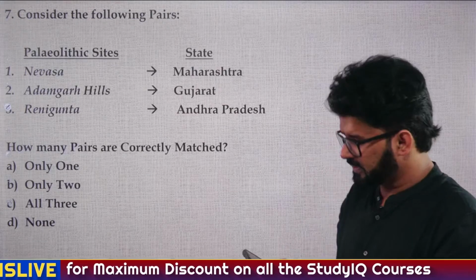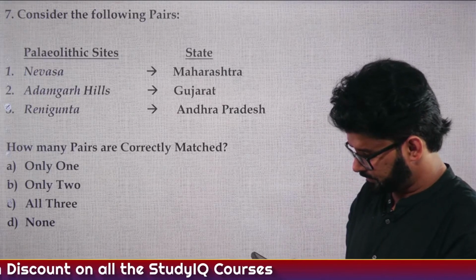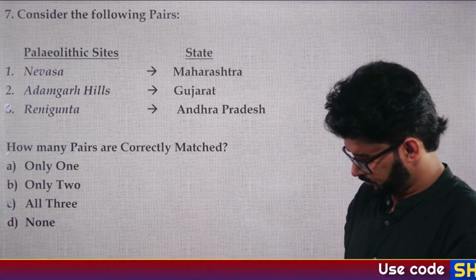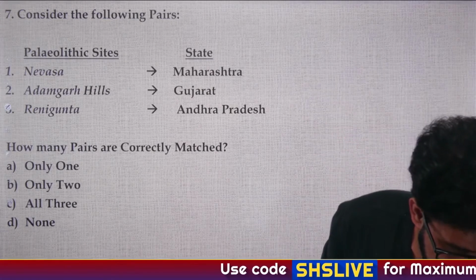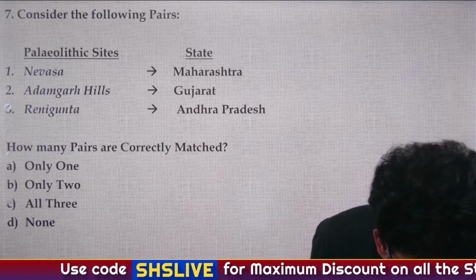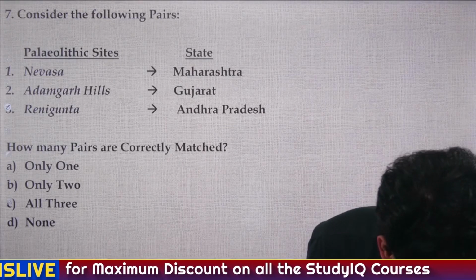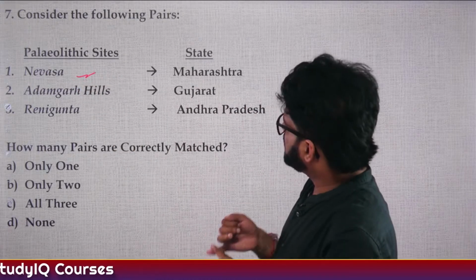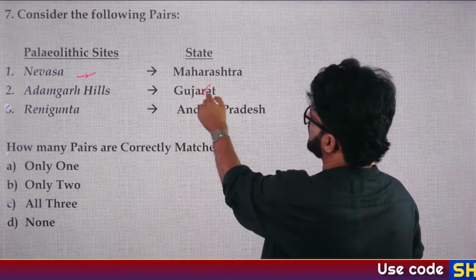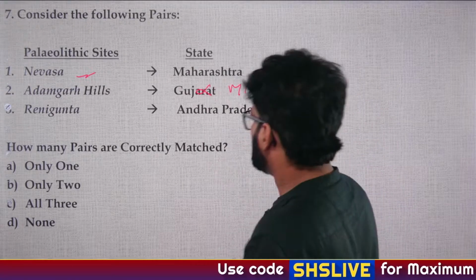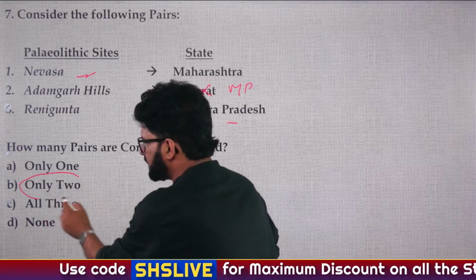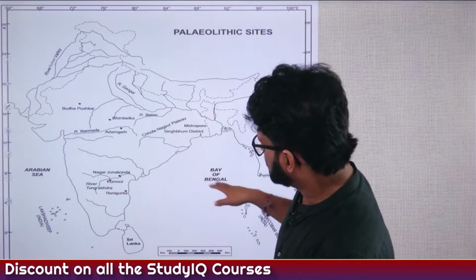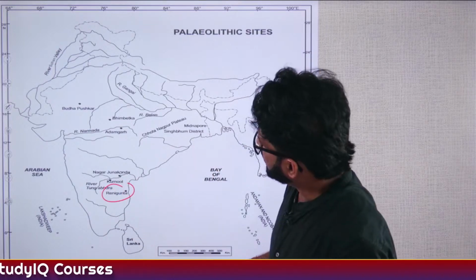Okay, Dark has given the answer. Manisha, Dark, you people have given the answer. Just give me a second. So Nevasa is in Maharashtra. It was a chalcolithic site. Adamgarh Hills is not in Gujarat. It is in MP, if I'm not wrong. Renugunta is in Andhra Pradesh. So two pairs are correctly matched. Answer is B, only two. The questions will be somewhat tougher, but again, expect these kinds of questions. So this is Renugunta, in Andhra Pradesh.